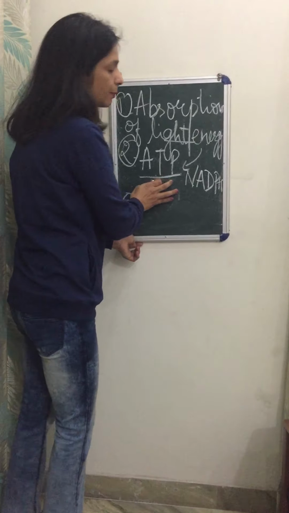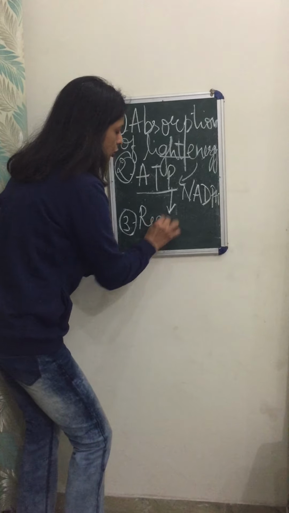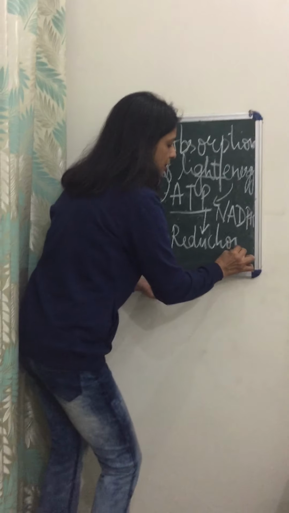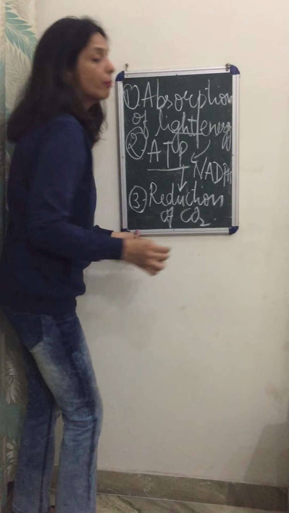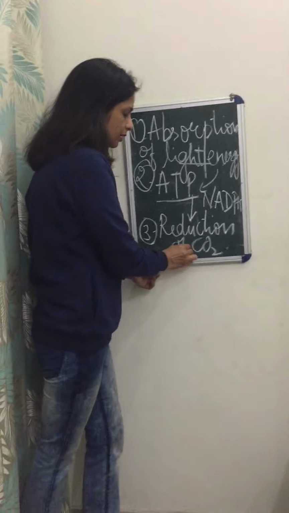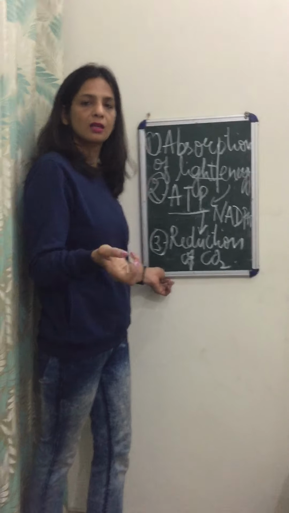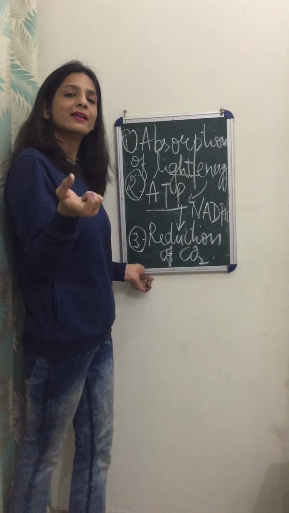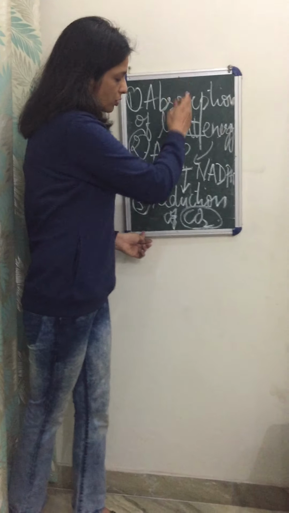Now once these energy compounds are synthesized, they help in the reduction of carbon dioxide. We know that carbon dioxide is a raw material of photosynthesis. So this carbon dioxide is reduced into carbohydrates. Carbohydrates means the hydrates of carbon, and they are made with the help of the carbon dioxide which is present in the atmosphere. Now these were the simple three steps which are present in photosynthesis.